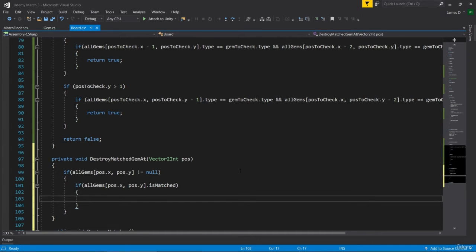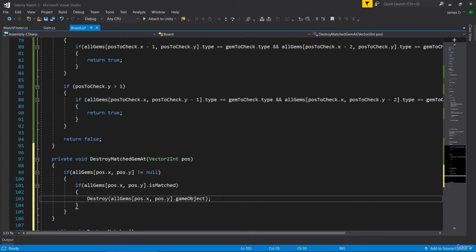Then what we're going to do here is just destroy allGems at position.x and position.y, and we need to destroy the game object that this script is attached to. So the gem we're referring to is the actual gem component on the object, and we want to destroy the whole object itself because obviously we want to remove the visual component of it all.